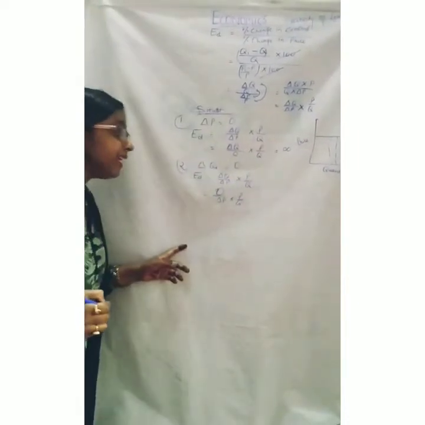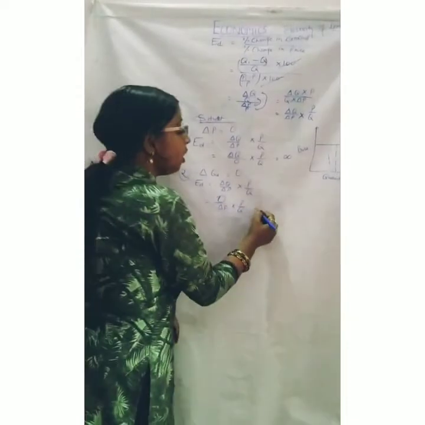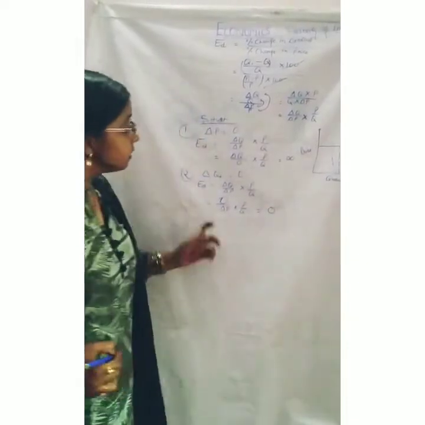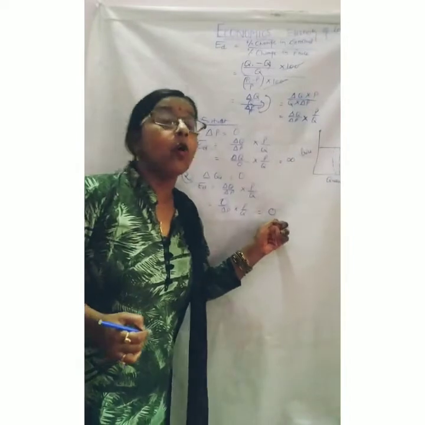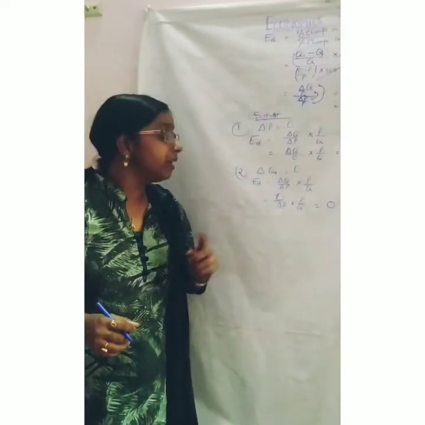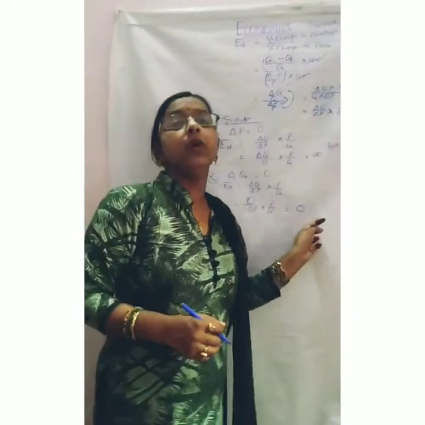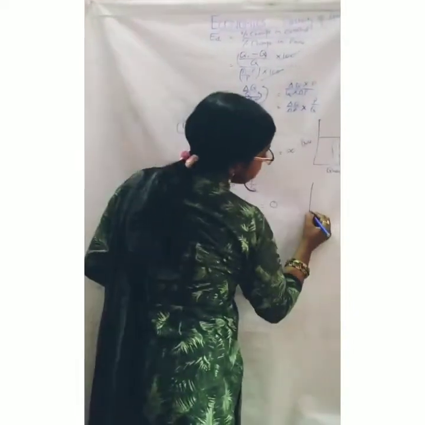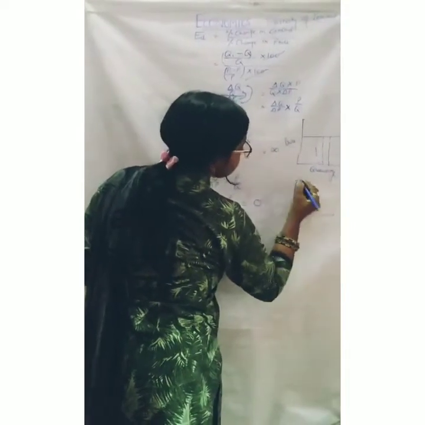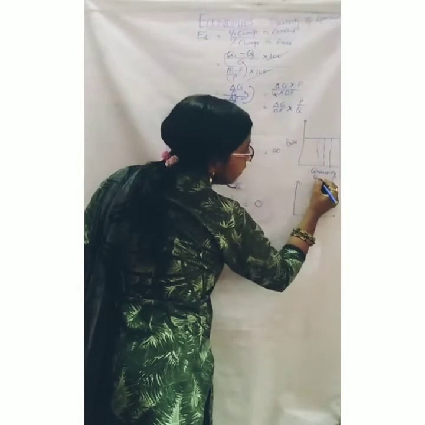If we divide 0 by anything, the answer is always 0. So the answer is 0. Diagrammatic representation: demand is 0.